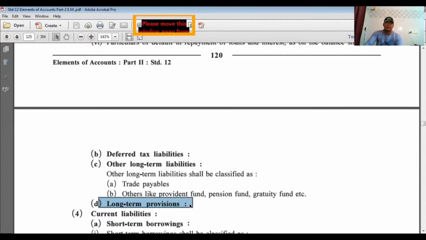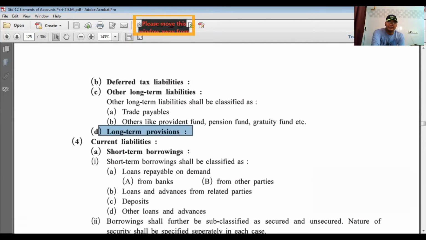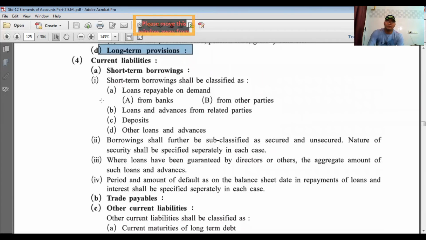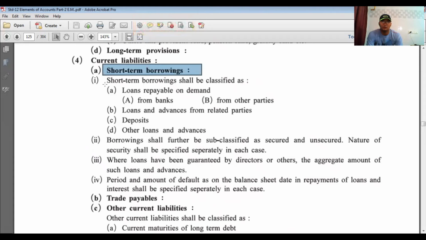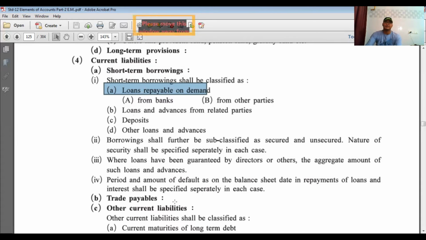No items covered here. Current liability, in current liability, first point is short-term borrowings. Under the heading of short-term borrowings, it includes the loan repayable on demand, loans and advances from related parties, deposits, other loans and advances.